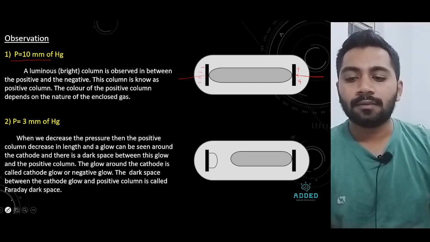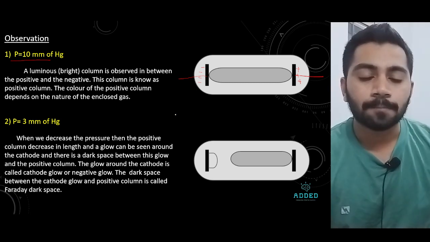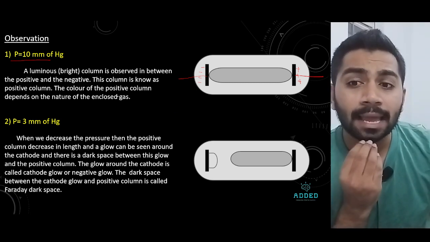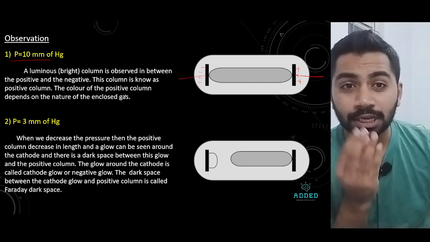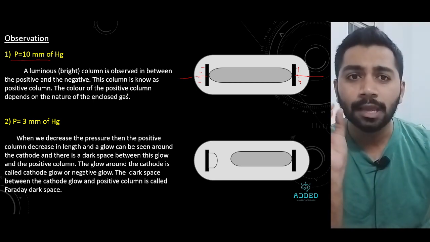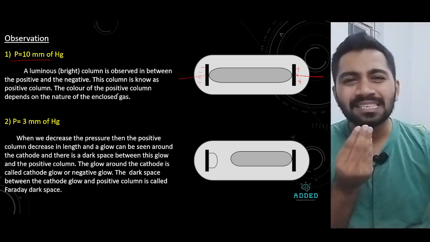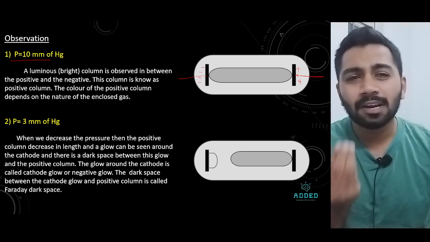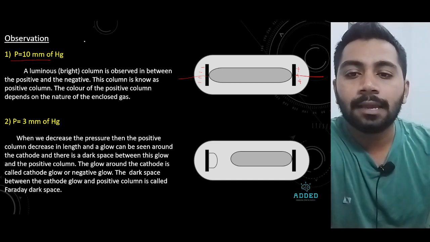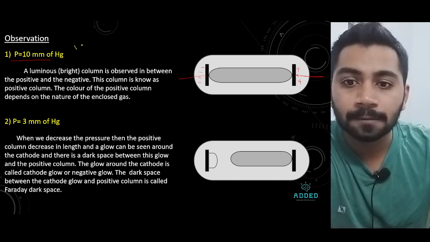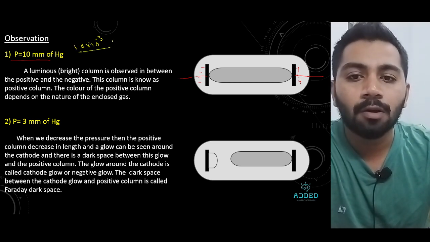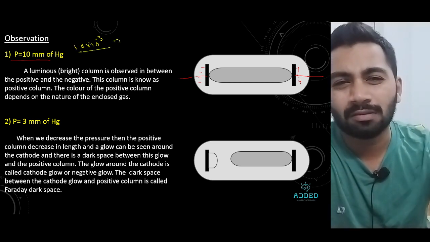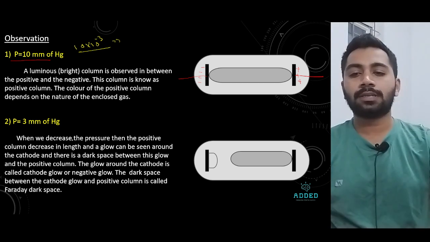Okay, fine. Now see. When I apply 10 mm Hg pressure, it is low only. It comes like this, 10 to the power of minus something, basically 0.001. Low pressure. At this time, what happens?